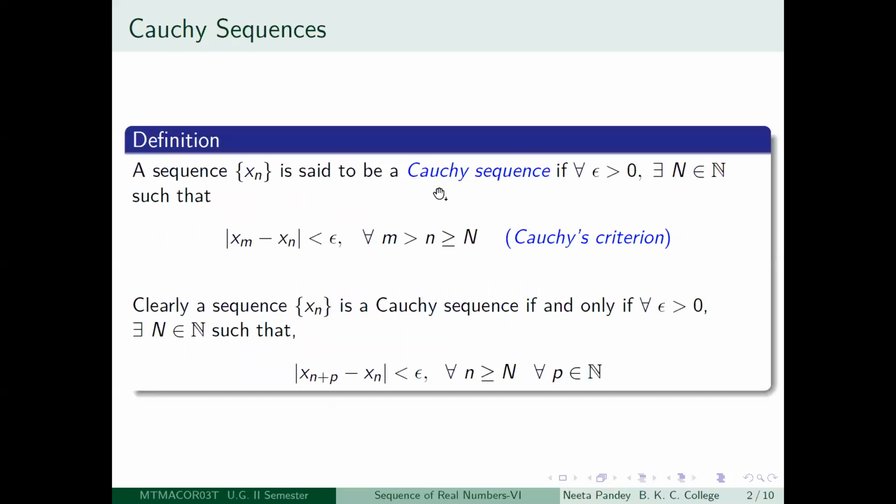When we say that the sequence is a Cauchy sequence, we are saying for all epsilon greater than 0, Cauchy's criterion should hold. That is, you should be able to get a capital N positive integer so that this happens. So if something is not a Cauchy sequence, that means that this should fail. So it will fail how? You will be able to get at least one epsilon greater than 0 for which this will not hold. That is what you are trying to show.